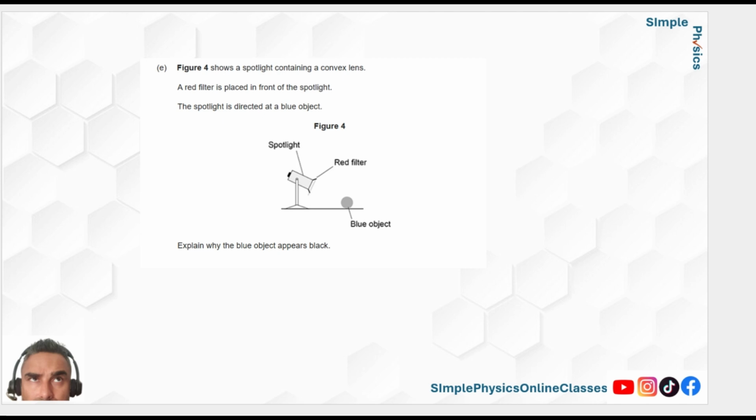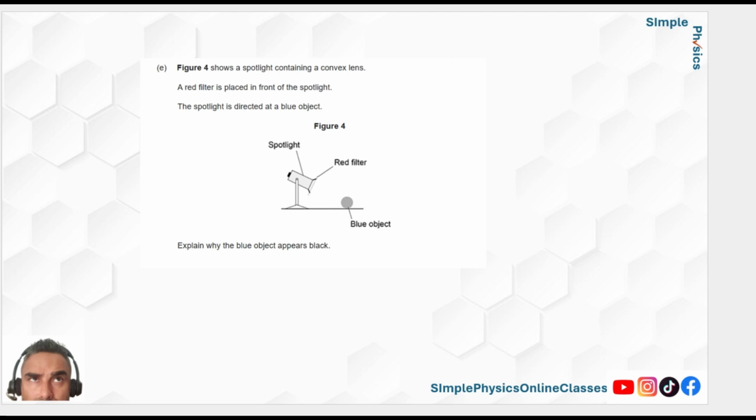Okay, so practice those. Now let's move on to what they haven't asked for a very long time, which is filters. First of all, make sure you know why you see color. Let's say, for example, you've got a blue object. Why is a blue object blue? Because it absorbs all 7 colors of the rainbow: red, orange, yellow, green, blue, indigo, violet, and it reflects blue. So if I said to you, why does an object look red? It's absorbed all 7 colors and it's reflected the red.